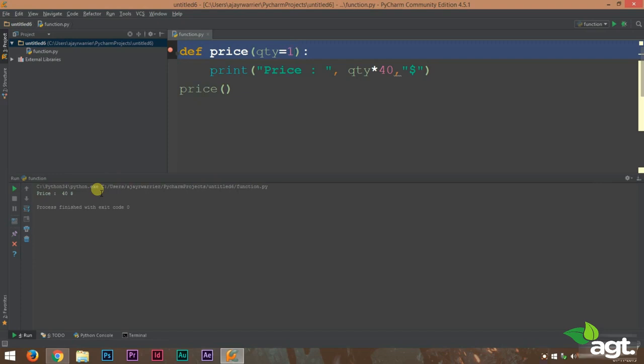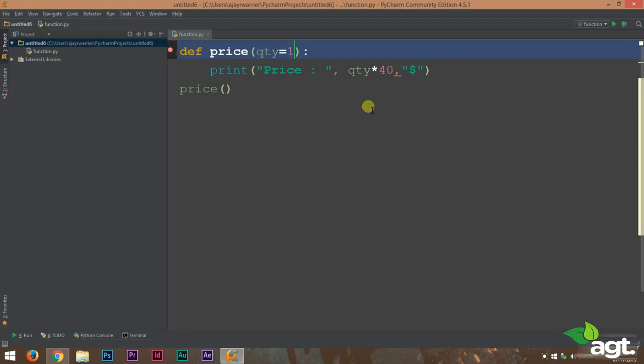So I think you understood the need of default arguments. I'll explain again how to give a default value. So in this function definition, usually we just give in the variable name, right? Now we are also giving the default value of that variable. That means we are giving the variable equal to 1.